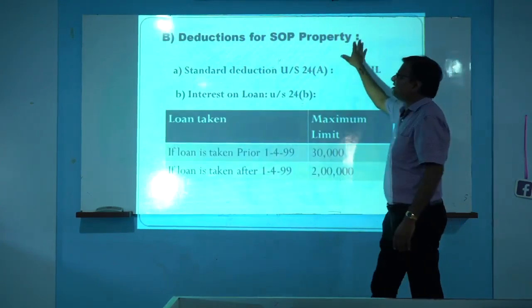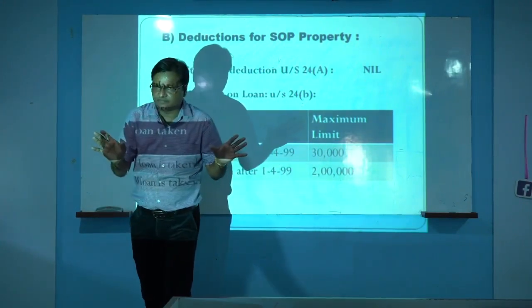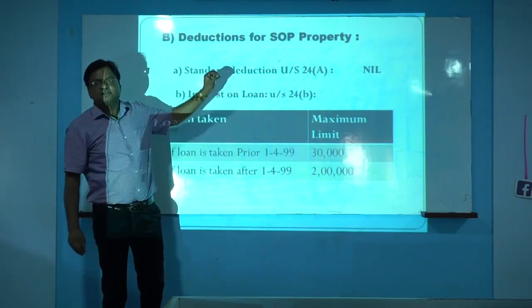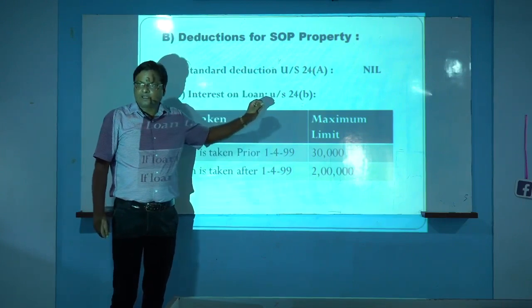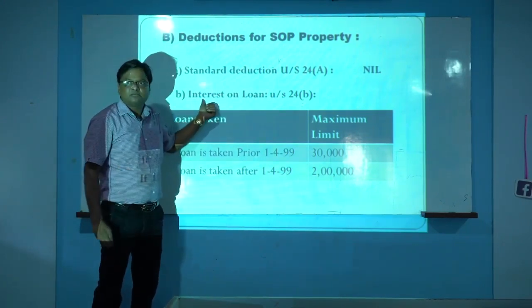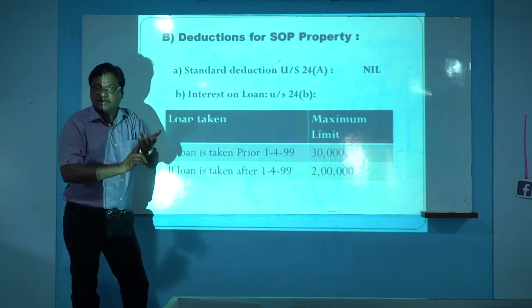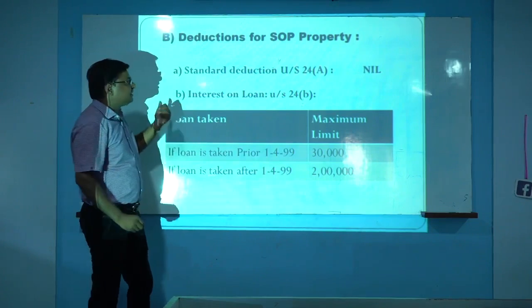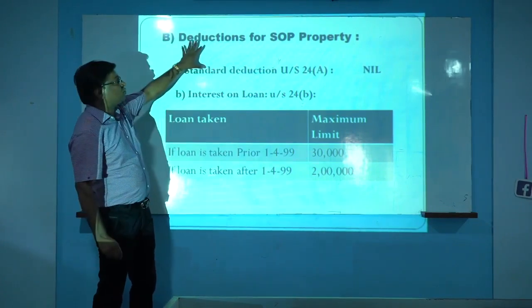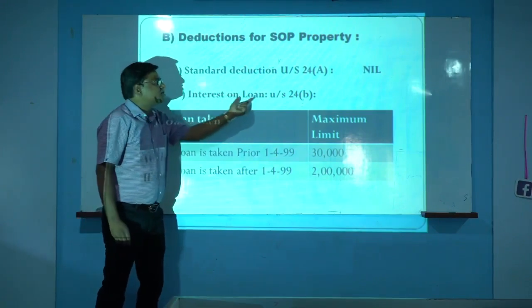If the property is SOP property, we already know the annual value is always nil. If it is an SOP property, the annual value is nil. But for LOP property, there are two deductions: one is standard deduction and another is interest on loan deduction. But for SOP property, only one deduction is available, that is interest on loan deduction.